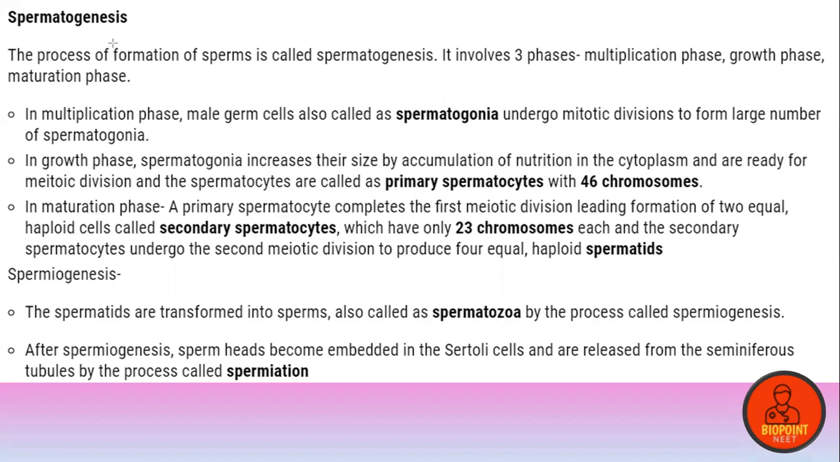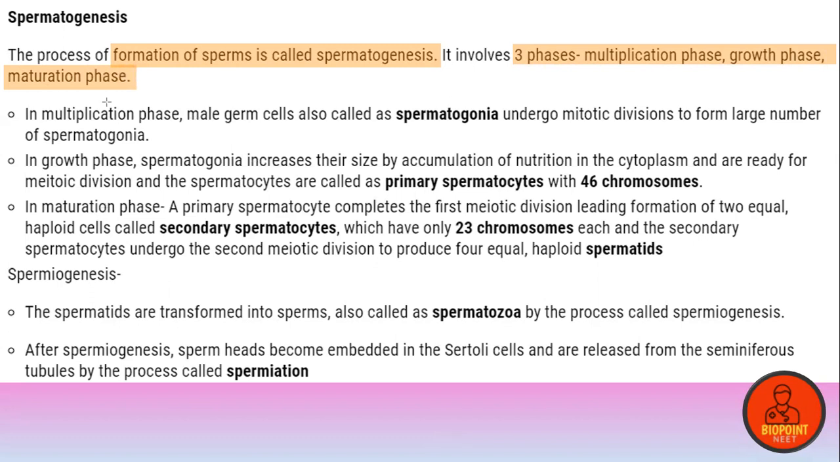So the process of formation. MCQ type question, I'm going to convey to you. The process of formation of sperms is called spermatogenesis. It includes three phases: the multiplication phase, growth phase, and the maturation phase.